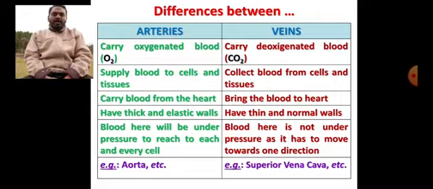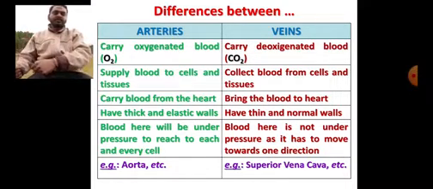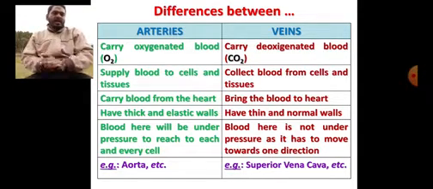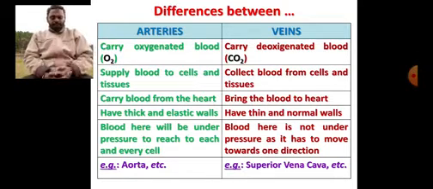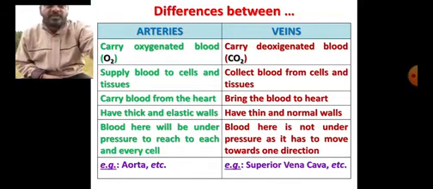And the blood in arteries is under pressure, because only when pressure is there can the blood carry oxygen and nutrients better to each and every cell of our body. That is why it has more pressure than that of veins. So this is the way arteries and veins are different from each other.